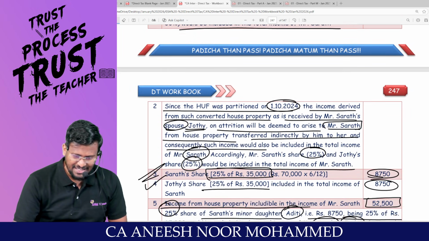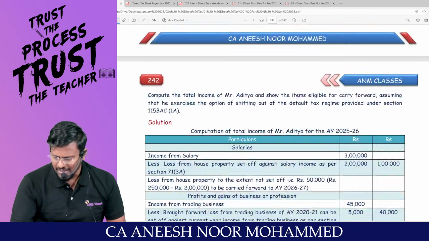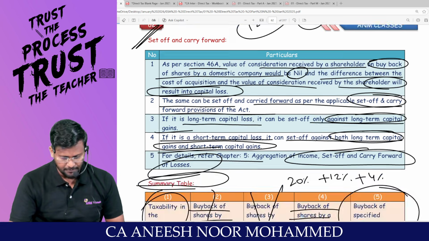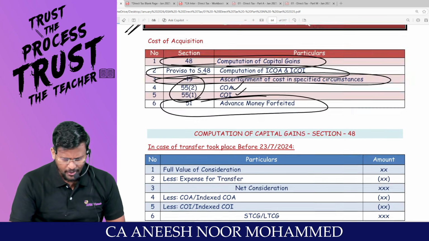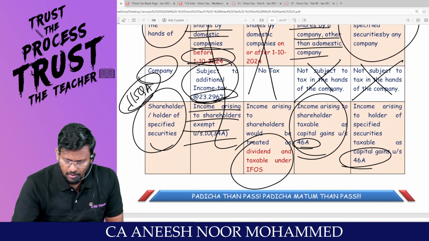I'm just interested to go back, my dear lovable students, and I want the section 27 reference once again. Section 27. What is 27? Deemed owner, right? Where?